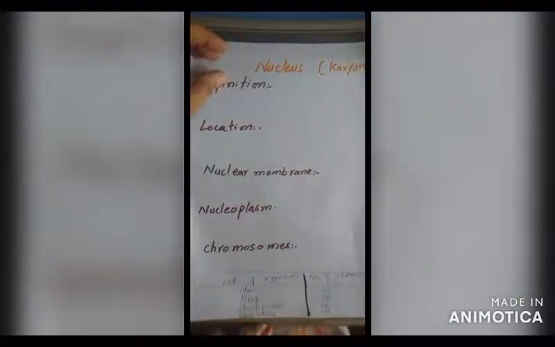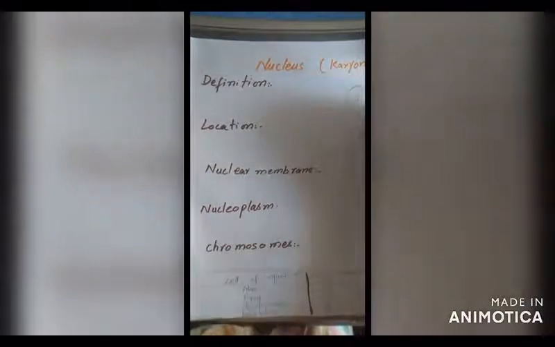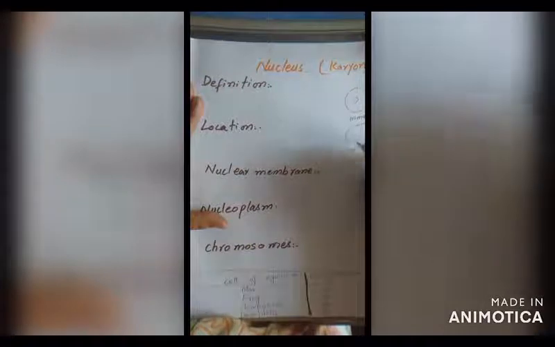Students, nucleus is also known as karyon. The central part of the animal cell is known as nucleus. For example, this is a cell. The central part of the cell is known as the nucleus. This is an animal cell. In animal cell, nucleus is present in the center, and in case of plant cells, for example, this is a plant cell.